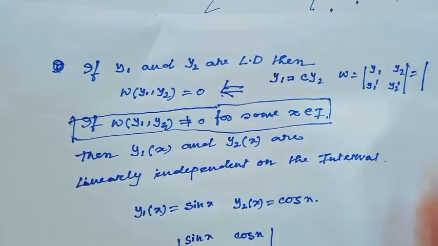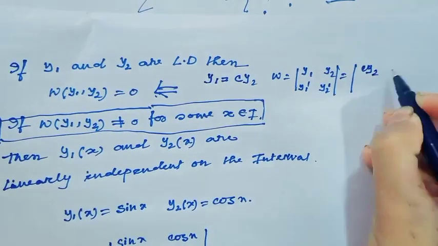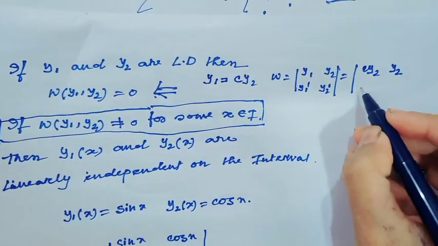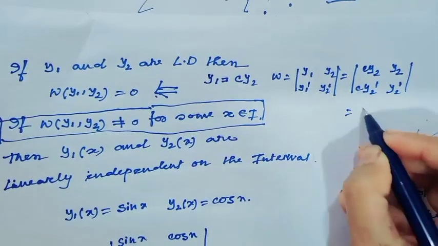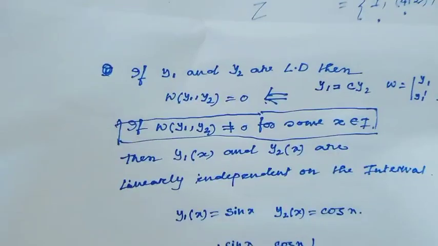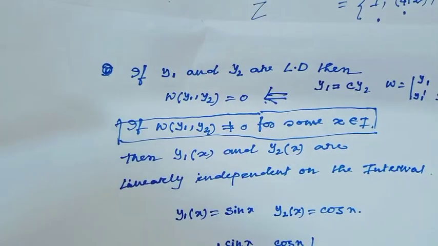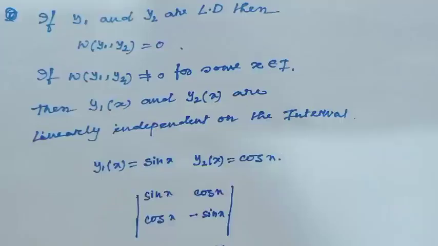Just put the values: y1 is c y2, so c y2, y2, c y2 prime, y2 prime, and this value is equal to 0.